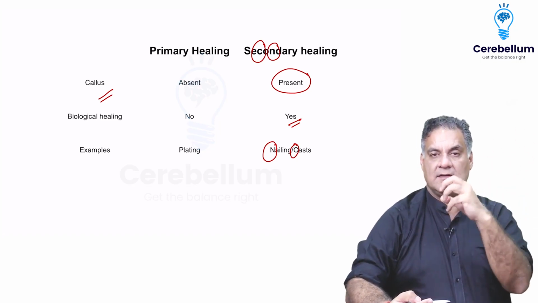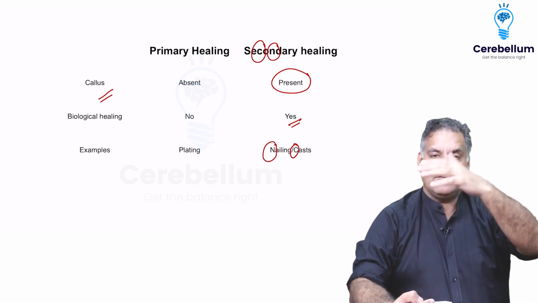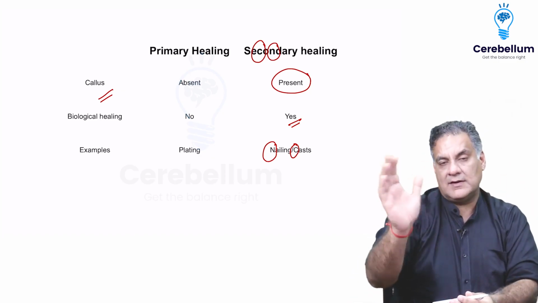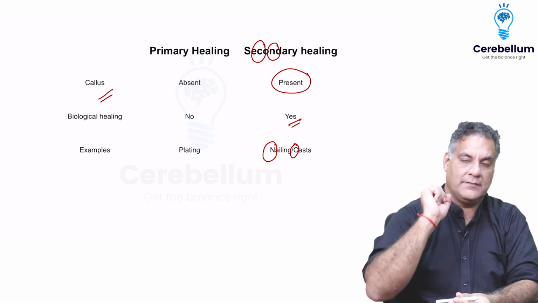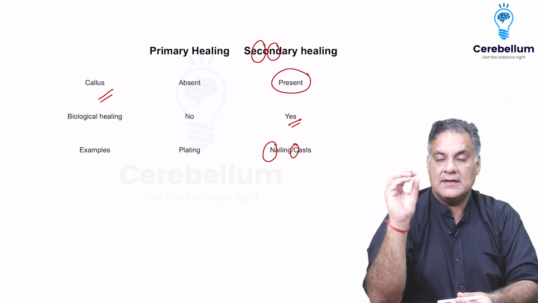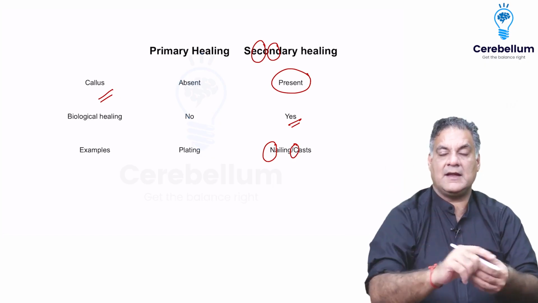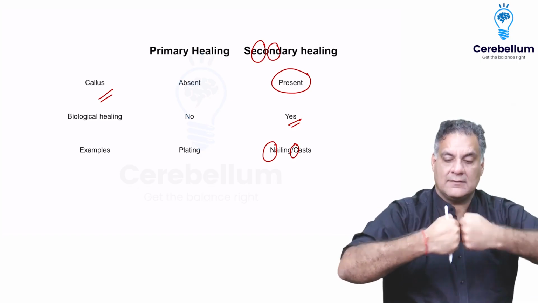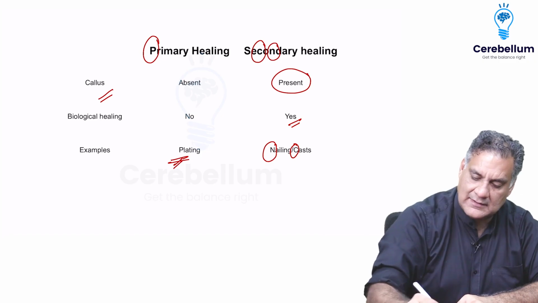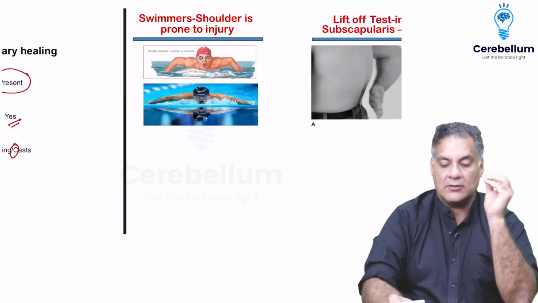So in a cast, there will be some movement, and callus will be formed. This micro movement forms the callus. When this is micro movement, this callus will change into consolidation. But if this micro movement goes into gross movement, it will not unite. That's called non-union. We will talk about it in a short while. So secondary healing has callus formation. There is cast and nail causing secondary healing. Whereas primary healing means bone packed to each other, which is seen in a plate. So P for primary, P for plate, and it doesn't have a C in the spelling, so no callus formation, right? Now remember that when I talk about non-union.